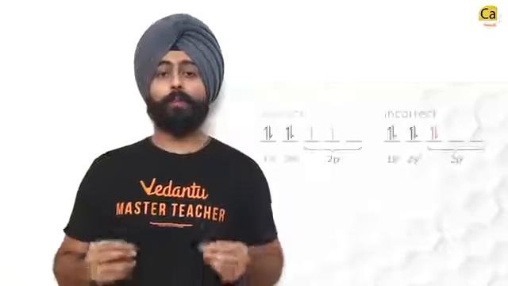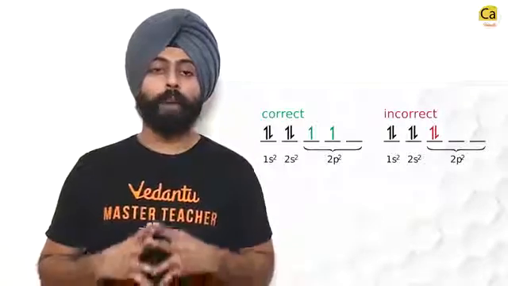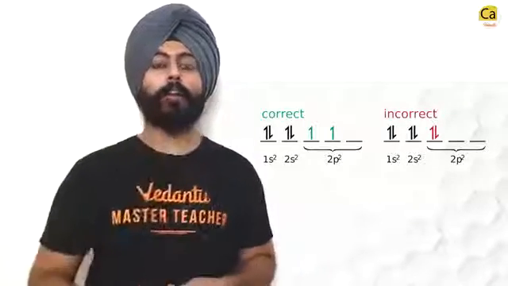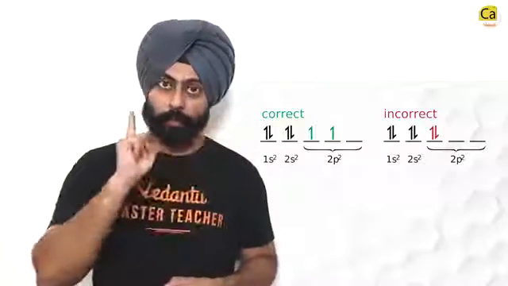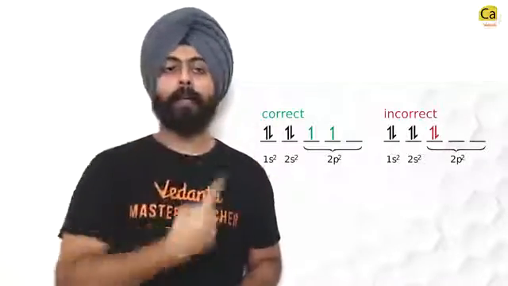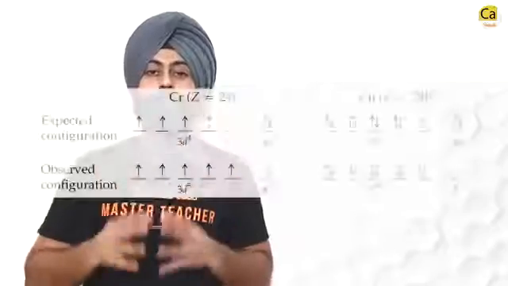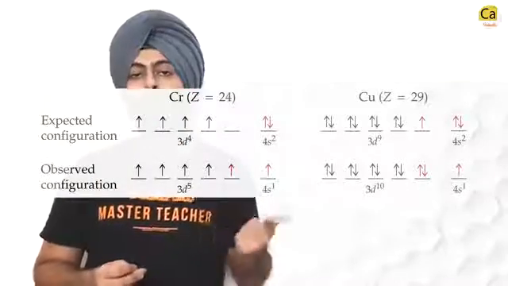Then came Pauli's exclusion principle. According to that, you cannot fill one space with more than one thing. Pretty obvious, which implies that one orbital can have a maximum of 2 electrons. Then comes Hund's rule of maximum multiplicity. You have to fill 1, 1, 1, 1 electron in all of the orbitals belonging to one subshell before you start pairing them. Make sure you remember the exceptions in electronic configuration, that are chromium and copper.